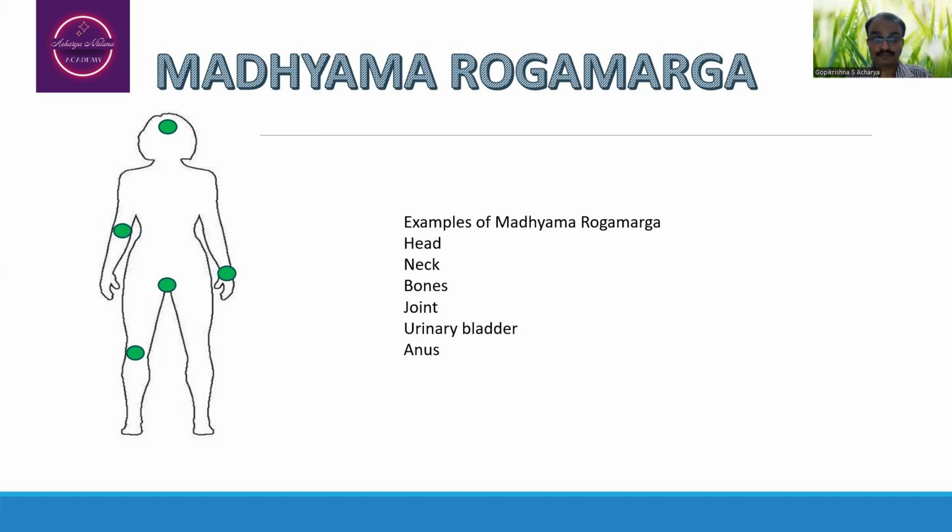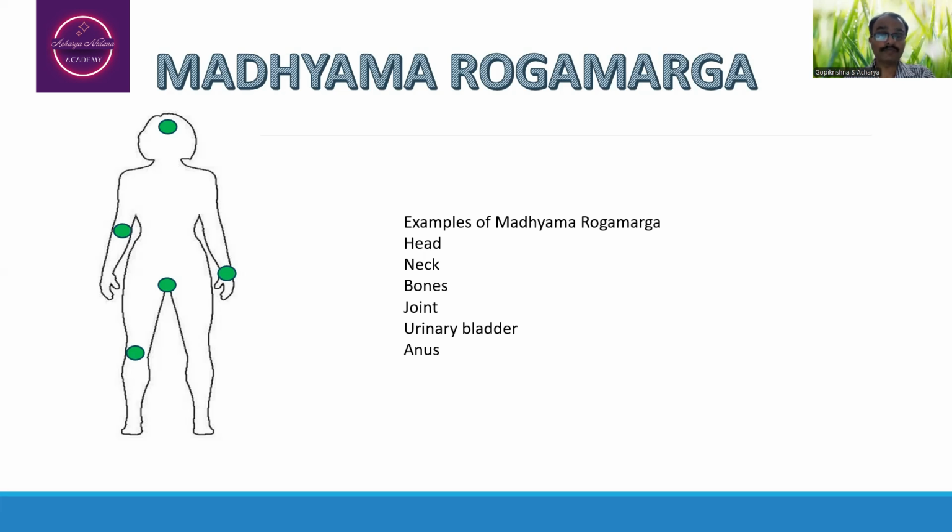Trauma to the elbow joint, or the wrist joint with excessive writing. Then the bladder or the genitals, where trauma may lead to clinical presentation related to that particular part. Excessive walking here as such. In that way, these are the different examples of a Madhyama Rogamarga.